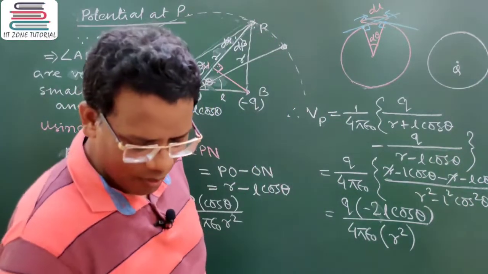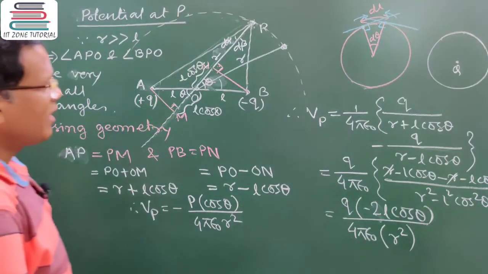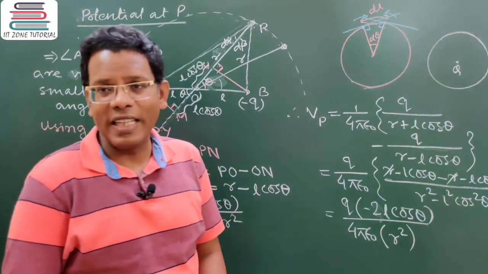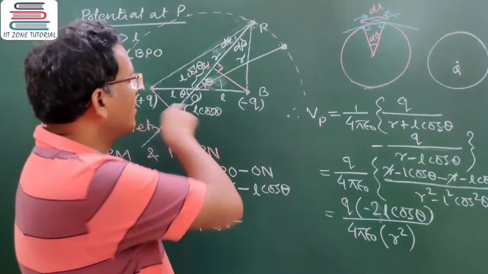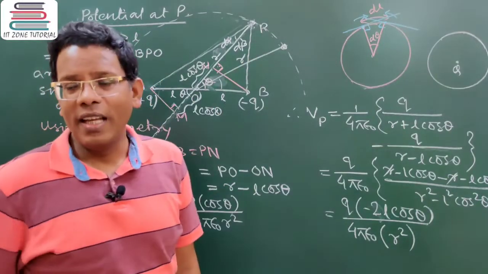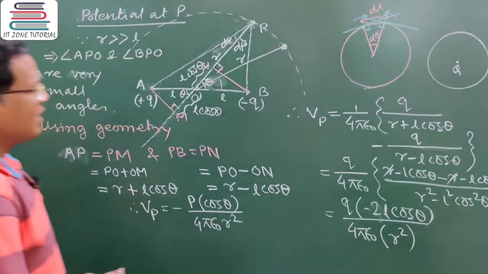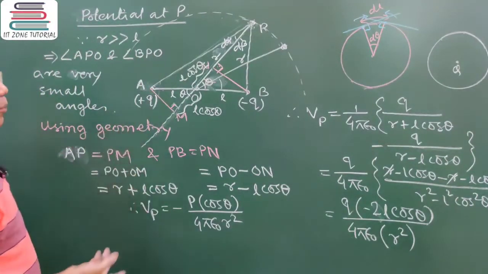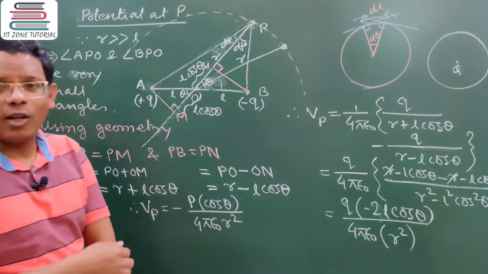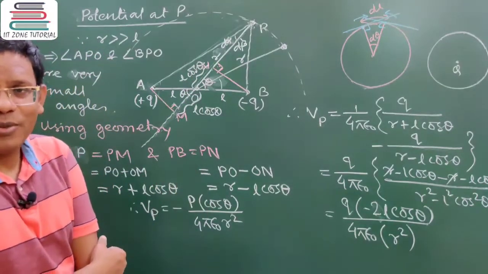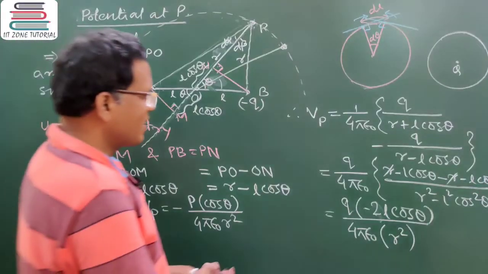Could you follow? That is the reason why there is a possibility of getting electric field lines both along the line joining OP as well as along perpendicular to OP. Electric field at the point P will be available both along the line joining OP as well as along perpendicular to OP. Now let's discuss how.